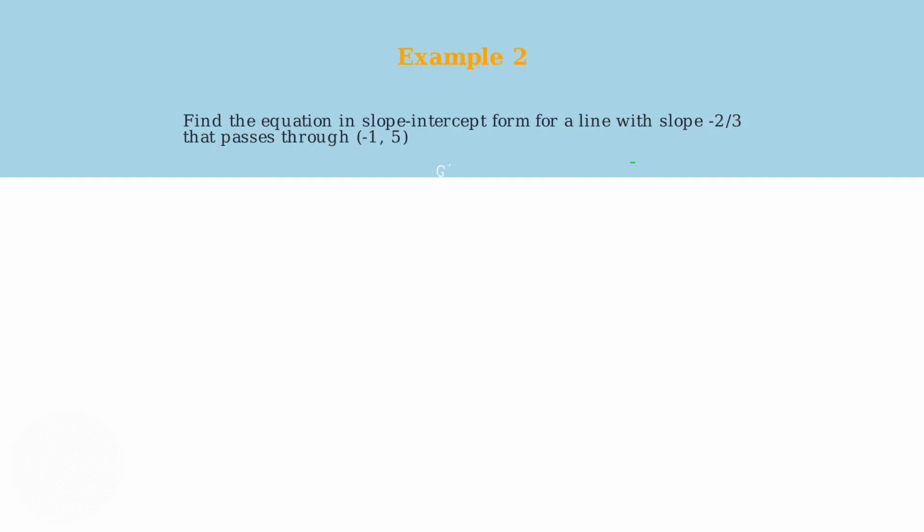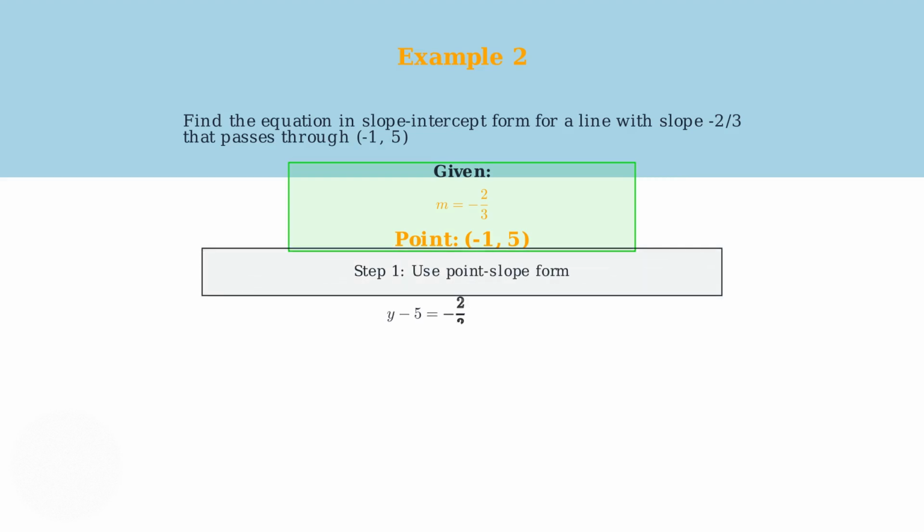Now let's try a more complex example that involves converting to slope-intercept form. For example 2, we have a line with slope negative 2/3 that passes through the point negative 1, 5. This time, we need to find the equation in slope-intercept form. Step 1, we substitute our values into the point-slope form. y minus 5 equals negative 2/3 times the quantity x minus negative 1.